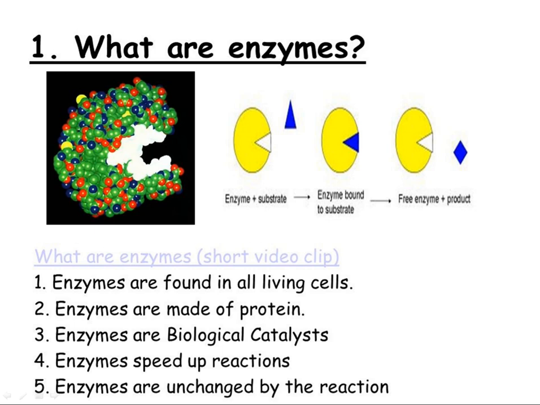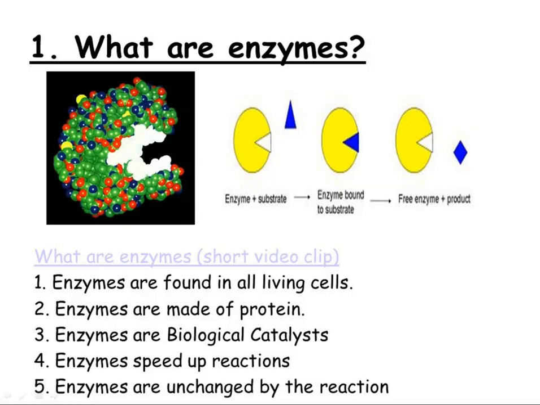For example, as shown in the reaction, when the enzyme combines with the substrate, it makes an enzyme-substrate complex. After that, it forms the product. Soon after forming the product, the free enzyme looks the same as before. The size or the shape of this enzyme remains unchanged even after the reaction.